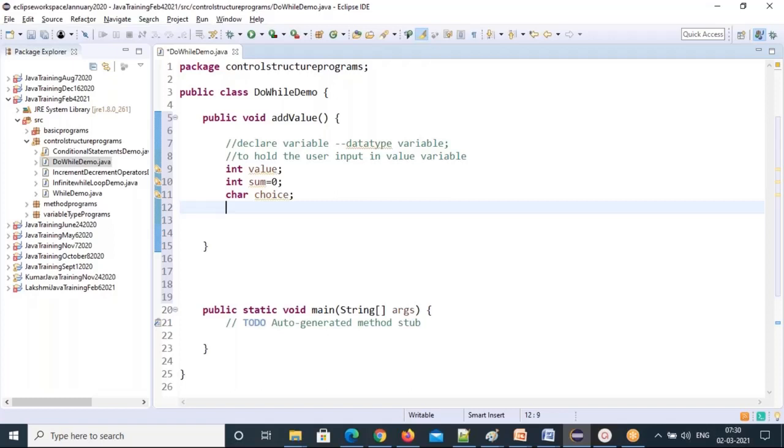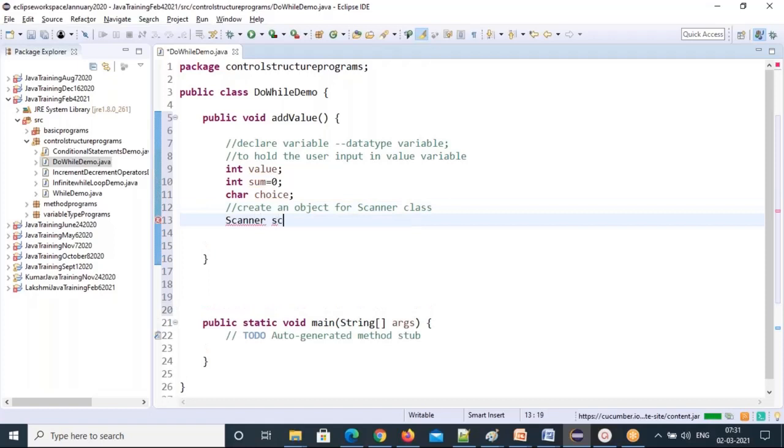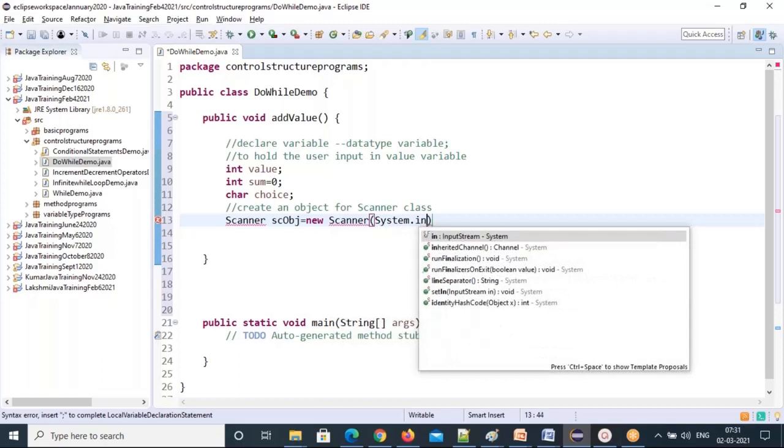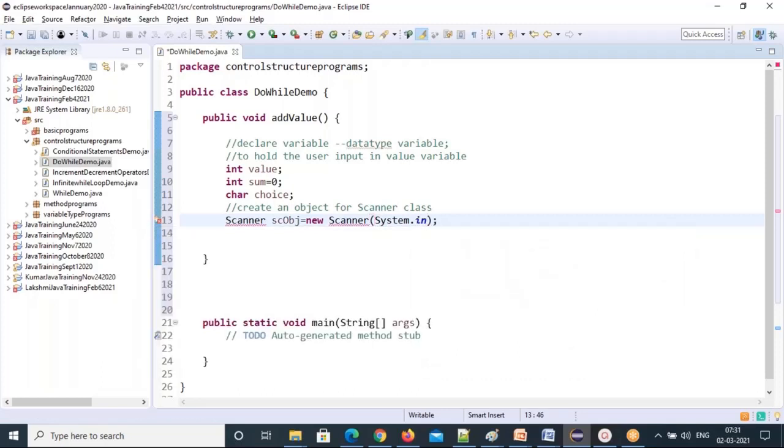The next step, immediately create an object for the Scanner class: Scanner sc equal to new Scanner(System.in). You can use this whenever you want input at runtime. Otherwise you can take parameters also.